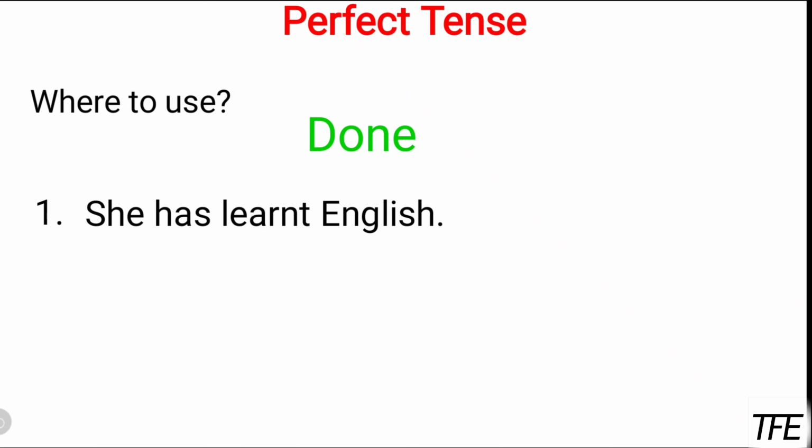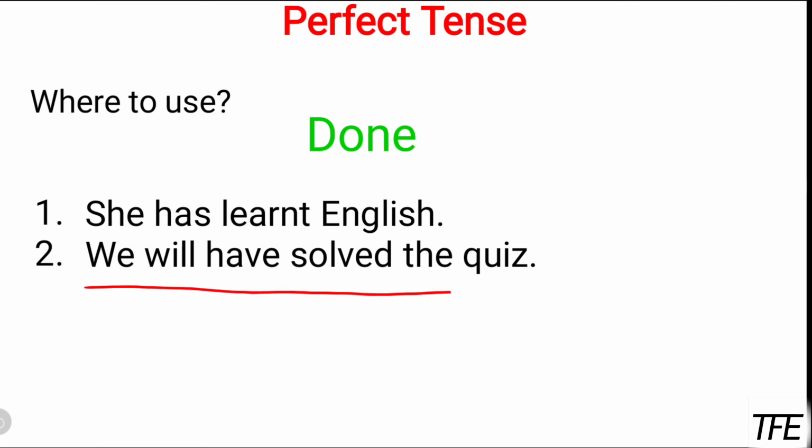Now let's have the examples. She has learned English. We are English learners. We are learning it, but she has already done with it. So once she is complete with this task of learning English, it means that she is perfect in learning English, or she is perfect with the task that has been given to her, that was learning English. So here we can use perfect tense. She has learned English.